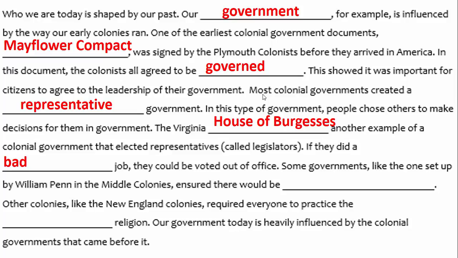If they did a bad job, they could be voted out of office. Some governments, like the one set up by William Penn in the middle colonies, ensured there would be religious freedom. Other colonies, like the New England colonies, required everyone to practice the Puritan religion. Our government today is heavily influenced by the colonial governments that came before it.